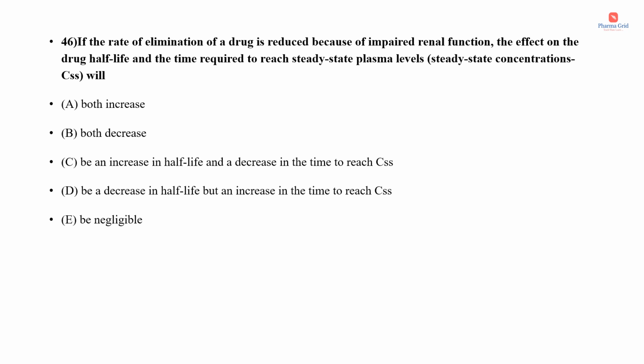Next one, if the rate of elimination of a drug is reduced because of impaired renal function, the effect on the drug half-life and the time required to reach the steady state plasma levels, that is the steady state concentrations, which is represented as CSS, will. Okay, so what will happen to the CSS and half-life in a patient having impaired renal function? So the options are: both will increase, both decrease, an increase in half-life and a decrease in the time to reach CSS, that is the steady state plasma concentration, a decrease in half-life but an increase in the time to reach CSS, and the last option is negligible.